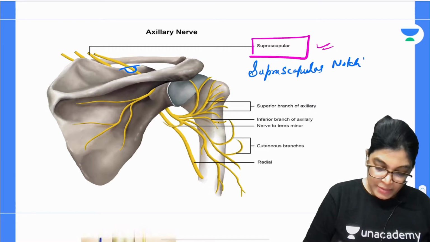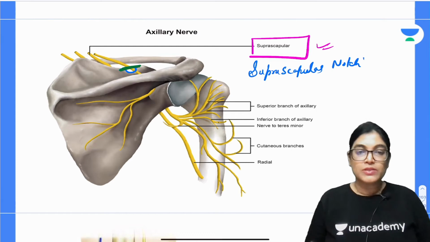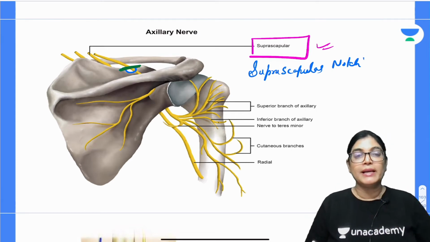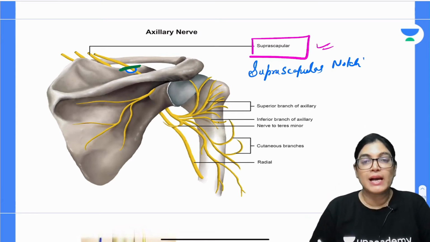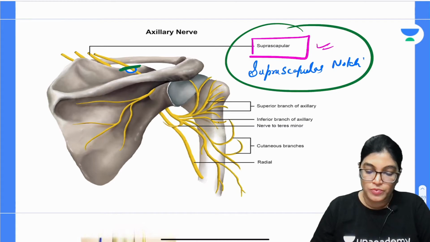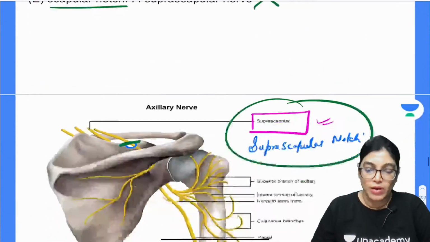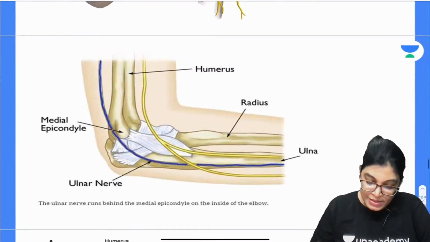Here will be the ligament. Below that ligament, this is the transverse scapular ligament lying here, and below that ligament the suprascapular notch or foramen is lying, and the suprascapular nerve is traversing through the suprascapular notch or foramen. So here "scapular notch" was written, so this is wrong. Now moving on to the next, that is the ulnar nerve.